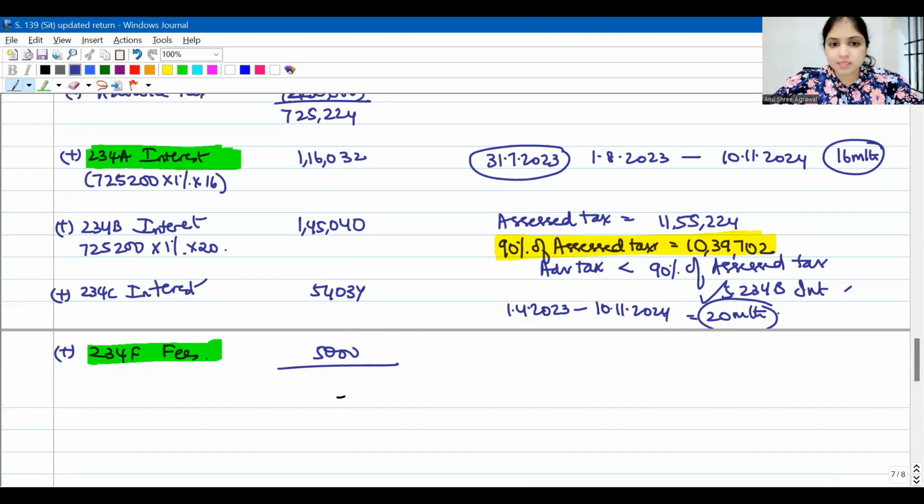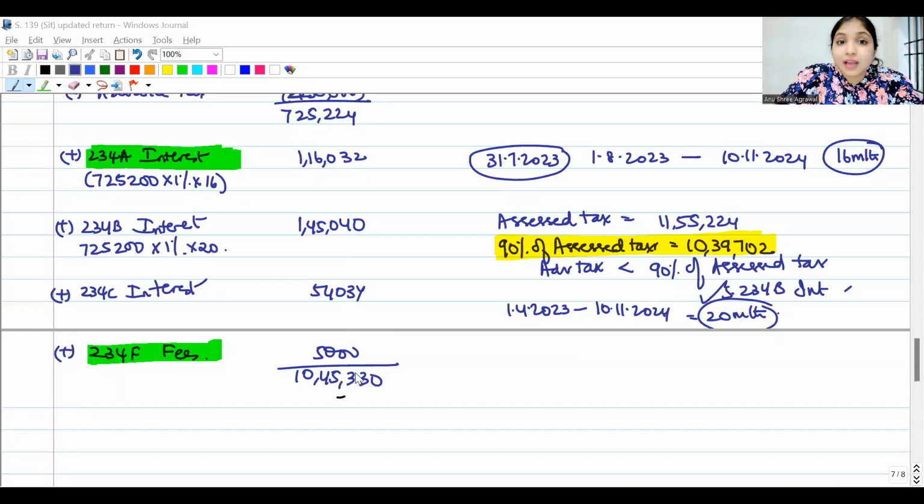7,25,224 plus 116,032 plus 145,040 plus 54,034 plus 5,000. This adds up to 10,45,330. Okay, this is what I would have paid ideally.